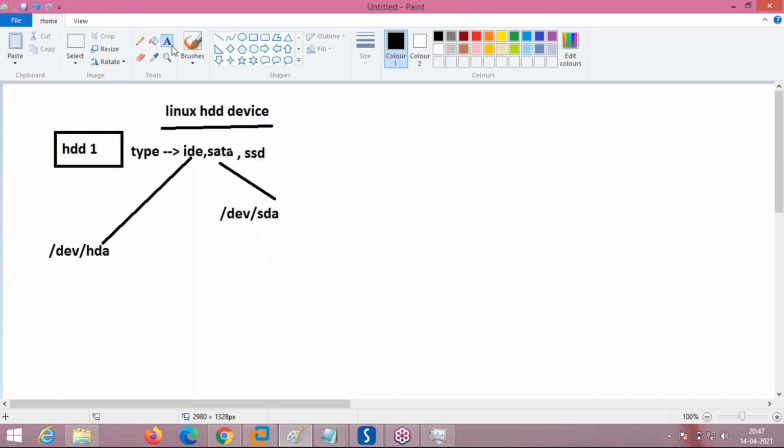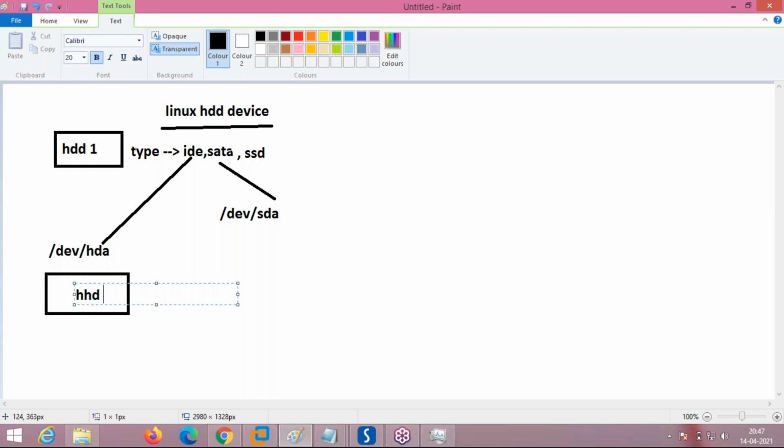If you are having a second IDE hard disk, the type of hard disk will be shown in Linux as /dev/hdb, the location where the hard disk nodes are. B means second hard disk, H means IDE type.